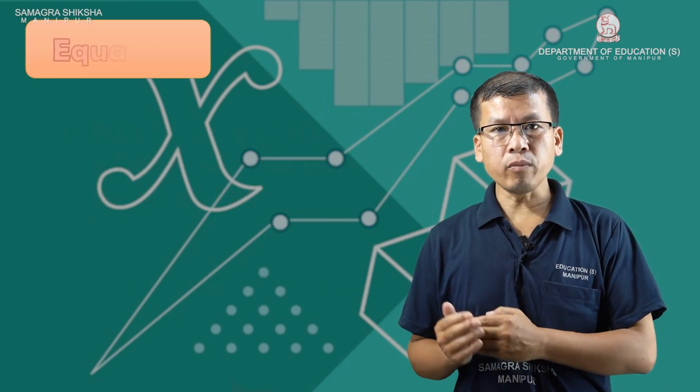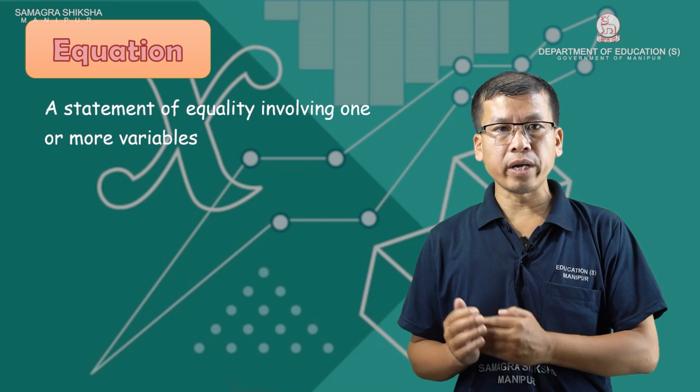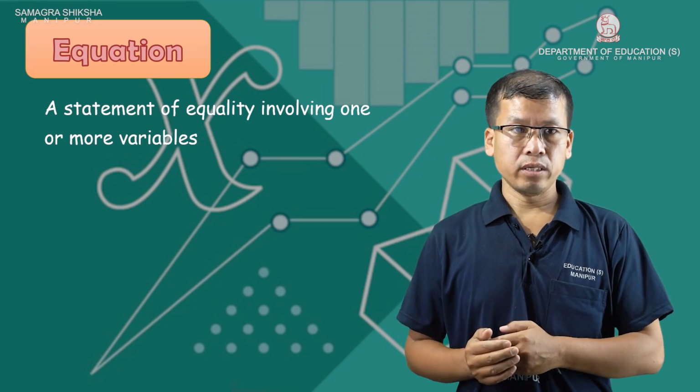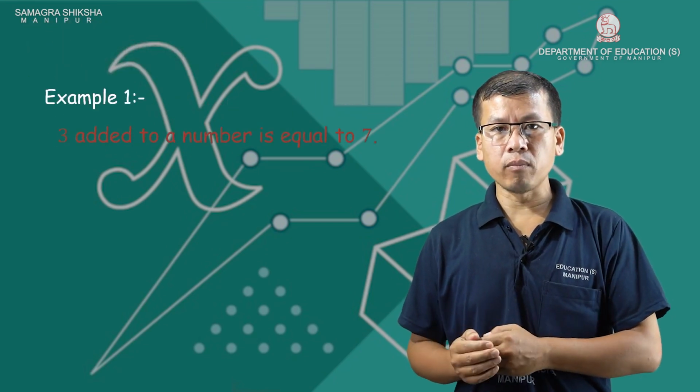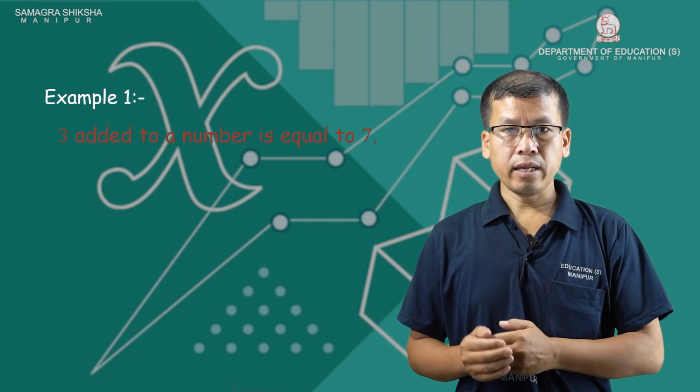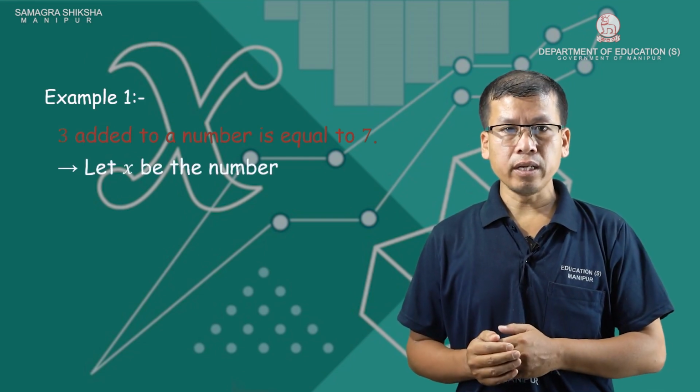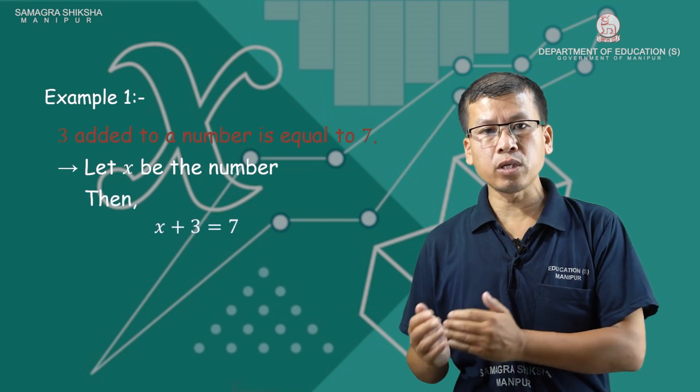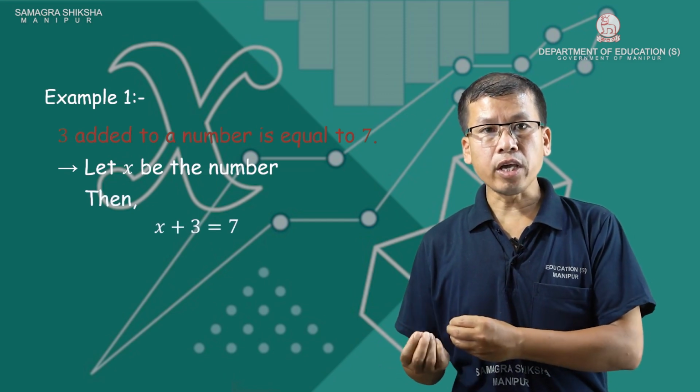Equation: a statement of equality involving one or more variables is called an equation. Example 1: 3 added to a number is equal to 7. Let x be the number, then x plus 3 equal to 7. This is called an equation.